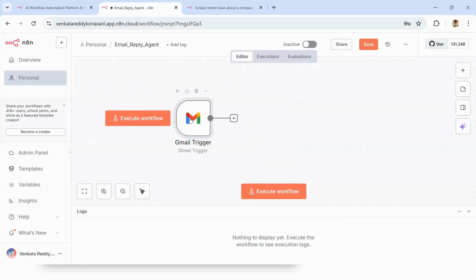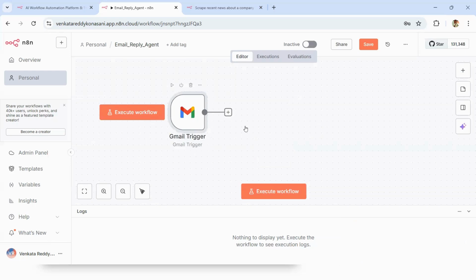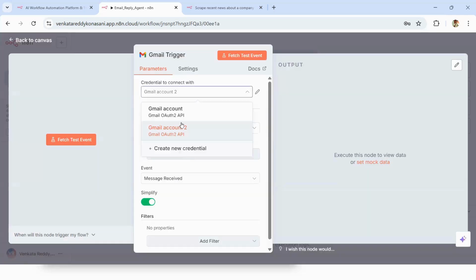So this is called one of the nodes. Now, when you are having the Gmail trigger, it is already having credentials over here. In your case, you may not be having these credentials. Let us see how to get started with these credentials.